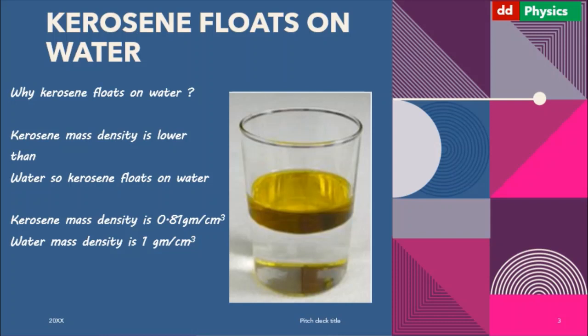Kerosene floats on water. Why does kerosene float on water? Kerosene mass density is lower than water, so kerosene floats on water. When we see the numbers, kerosene mass density is 0.81 gram per centimeter cube. Water mass density is 1 gram per centimeter cube. So you can observe kerosene mass density is lower than water mass density.